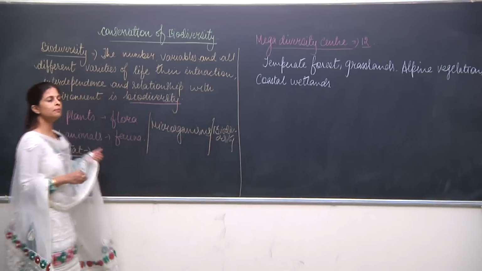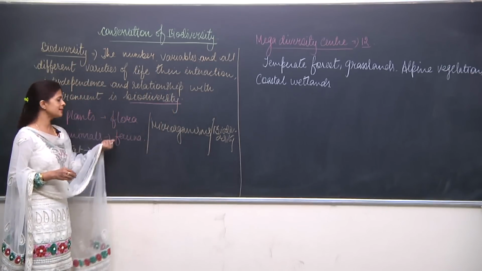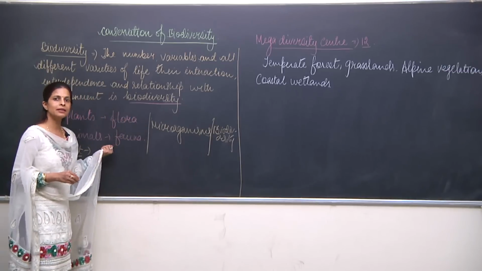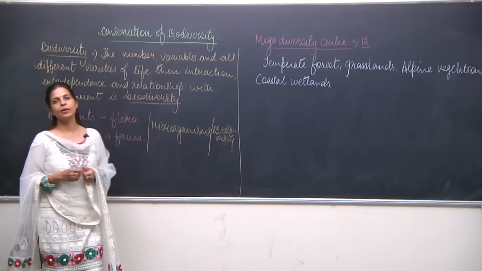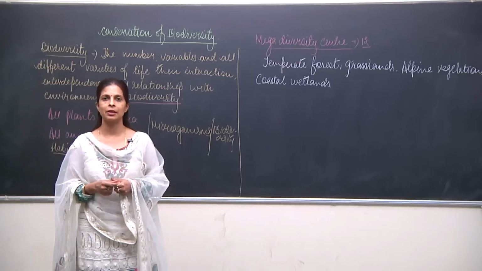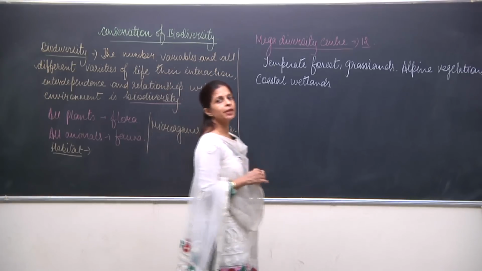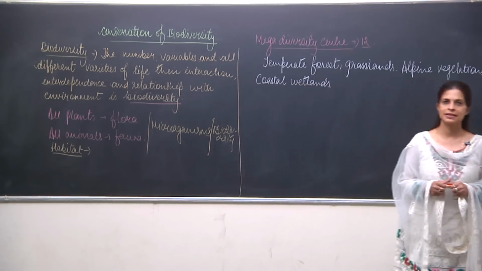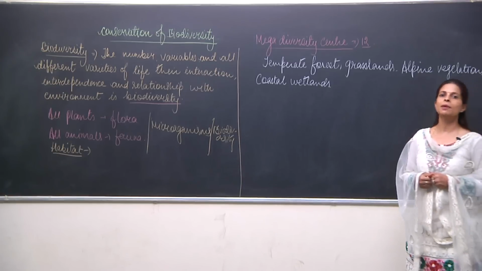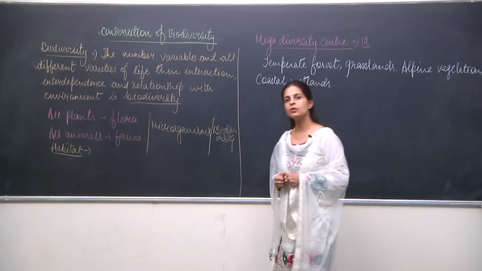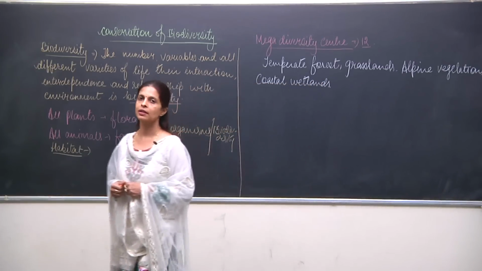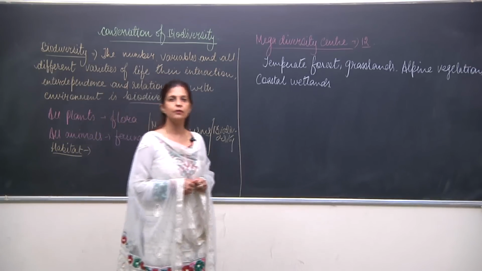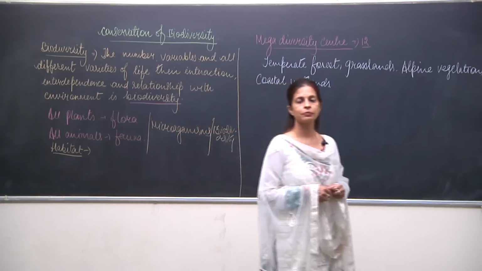So in simple language, flora, plants, fauna, animals, microorganisms, and their interaction, their interdependence and their relation with the environment, all this is included in biodiversity. Now we know the meaning of biodiversity, its importance, and what a mega biodiversity center is, and we also know that India is one of the richest places, with a lot of variety in life forms or living organisms.